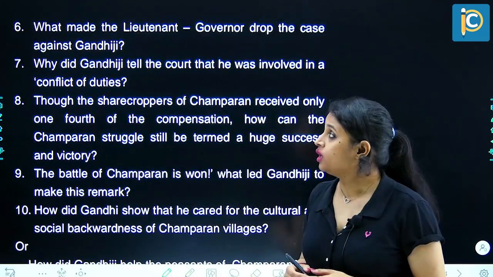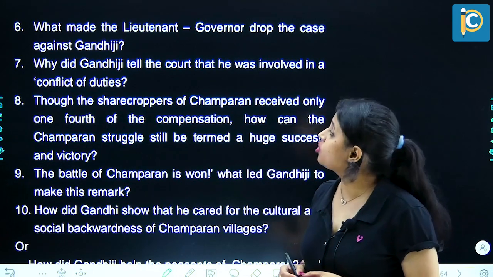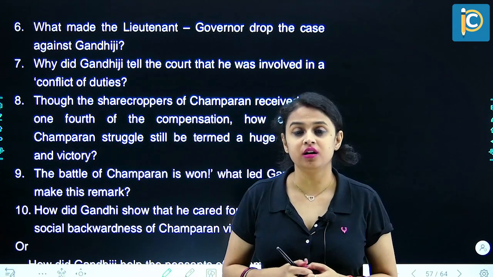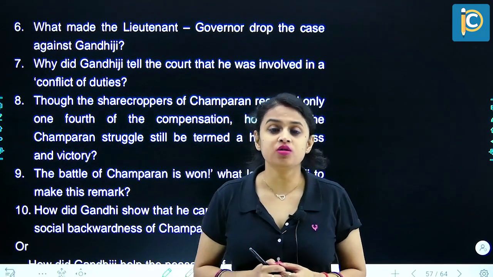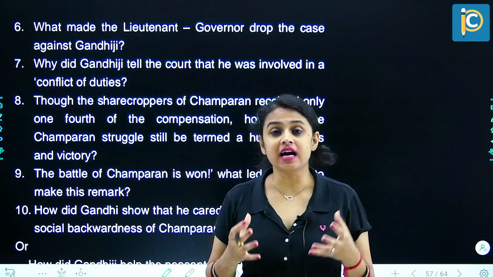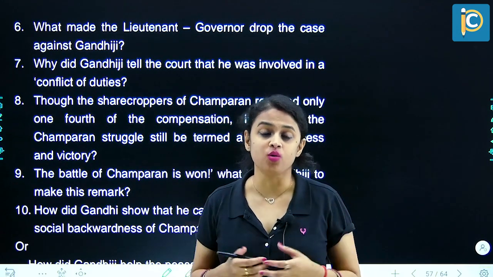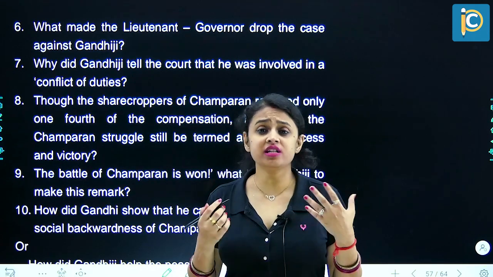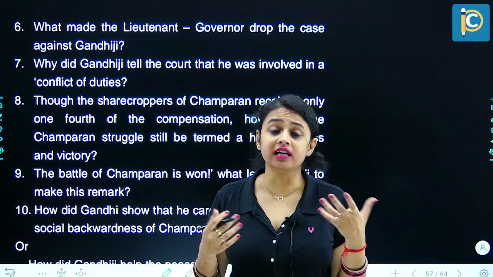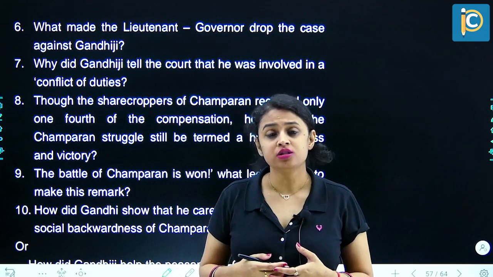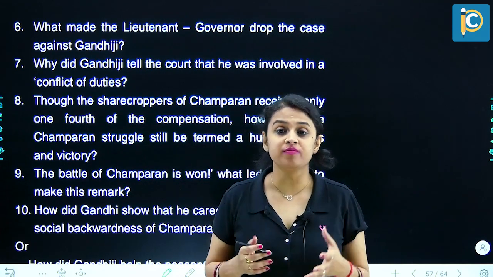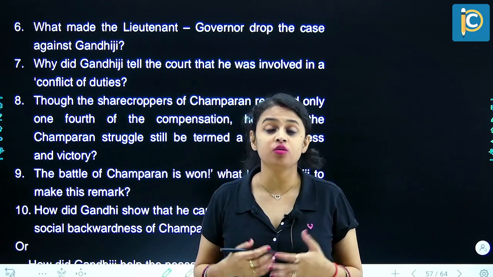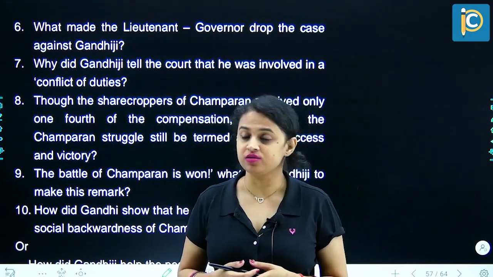Next question. What made the Lieutenant Governor drop the case against Mahatma Gandhi? So when Mahatma Gandhi presented himself at court, a massive crowd of peasants gathered in support of him outside the courthouse. Now the authorities were completely baffled. They had never expected that such a huge crowd would gather protesting against them. So they decided to drop the case because they did not want to make the situation more aggravated or more explosive. Next question.